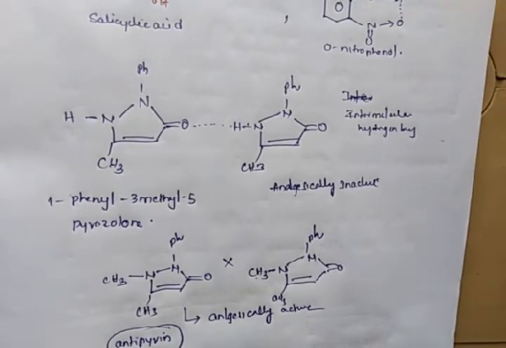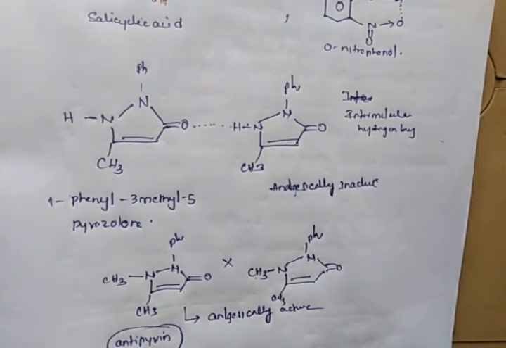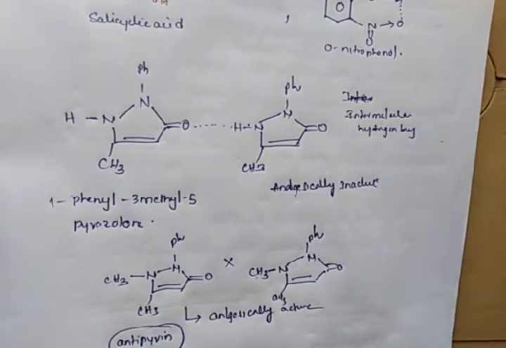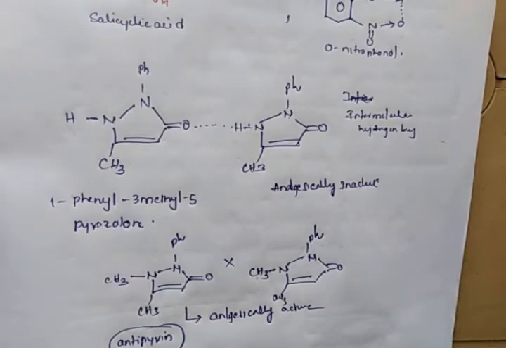We will get antipyrine, simply called antipyrine, an analgesic drug, which is an analgesically active molecule. So in general, intramolecular hydrogen bonding makes the drug favorable to act, but intermolecular hydrogen bonding makes drugs unfavorable to the activity.